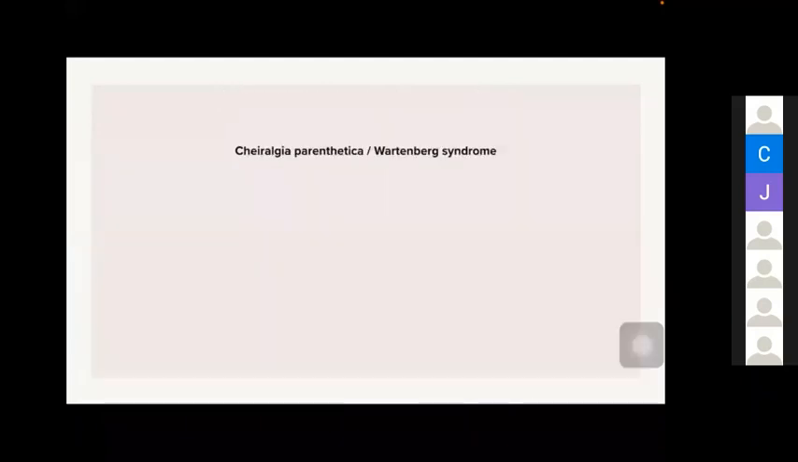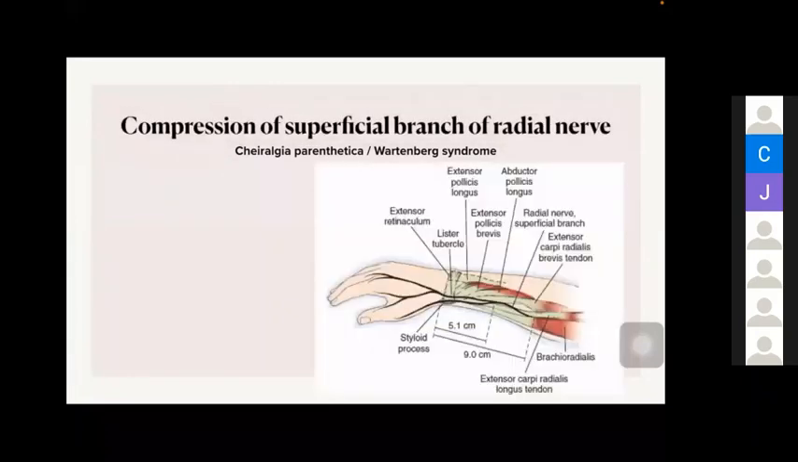Can anybody tell what is cheiralgia paresthetica or Wartenberg syndrome? Superficial radial nerve compression. So it is entrapment of the superficial branch of the radial nerve. What is the differential diagnosis? The patient will be presenting with pain in the lateral aspect of the distal forearm. What is the differential diagnosis for pain in the lateral aspect of the wrist? What is the most common diagnosis?